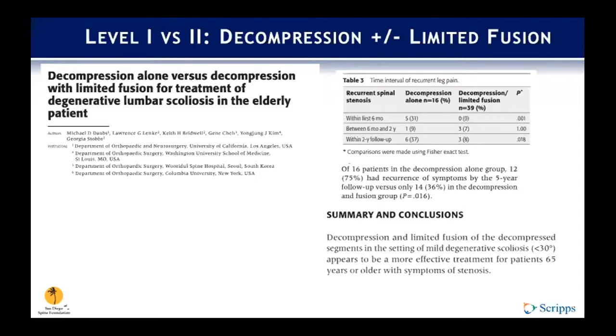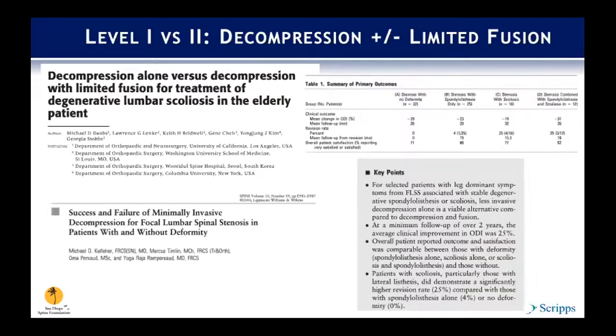It's important to note that the recurrent stenosis occurred at different levels. For the decompression only group, recurrent stenosis occurred at the level of the decompression, whereas in the fusion group, it occurred adjacent to the fusion. 75% of patients in the decompression alone group also had recurrence of symptoms compared to just 36% in the decompression plus fusion group. So they suggested that decompression and fusion may be a more effective treatment for patients older than 65 with symptoms of stenosis.